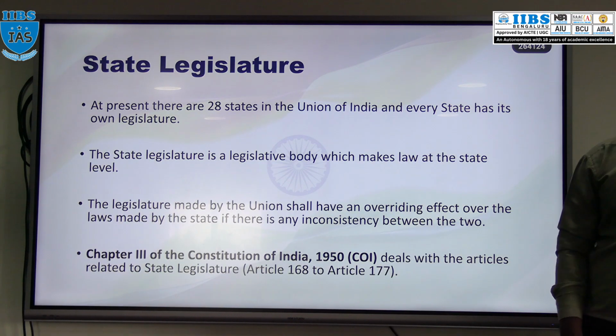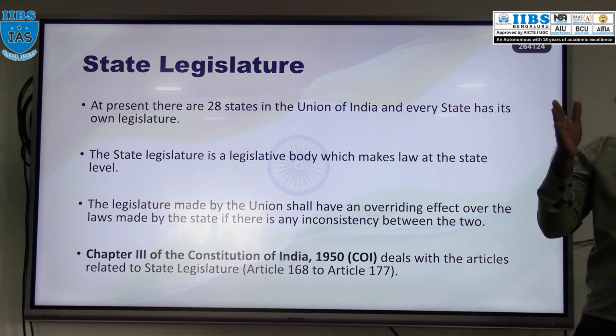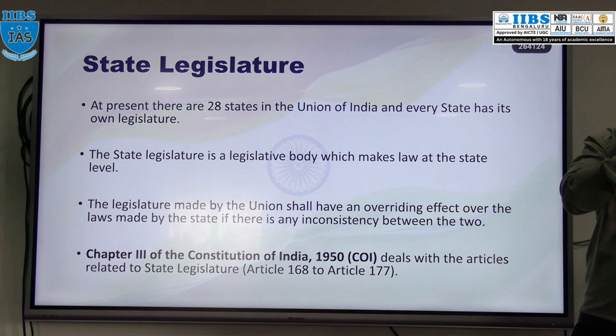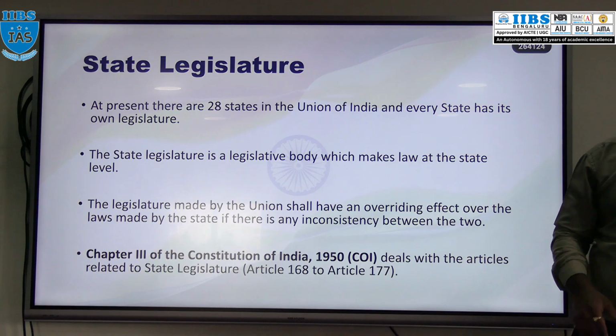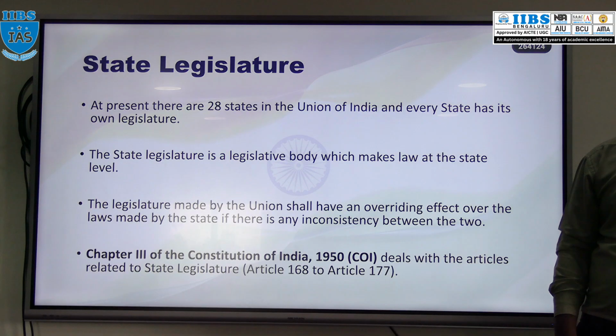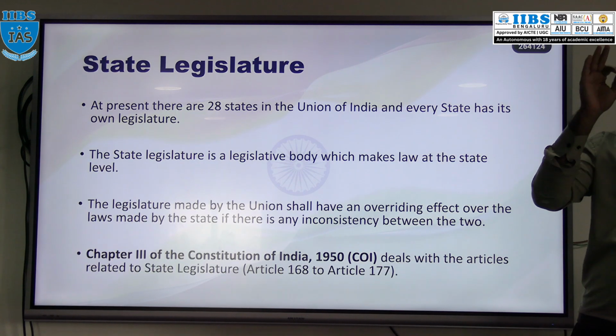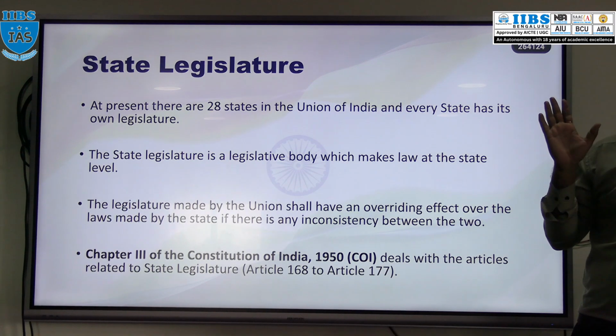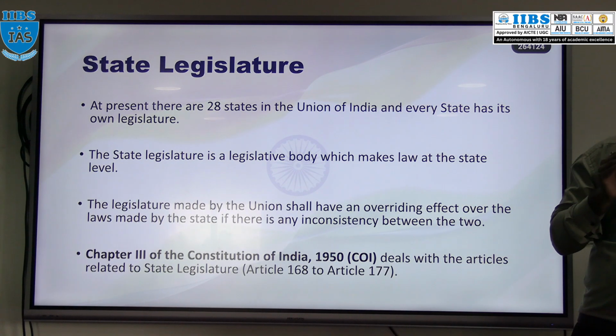I hope I have briefly explained the difference between the legislature, executive and judiciary. At central level we already discussed the central executive as well as the central legislature. At central level, parliament is the highest legislative body. At state level we have a state legislature. How many states are there in India? 28 states, right? So each and every state should have a state legislature.